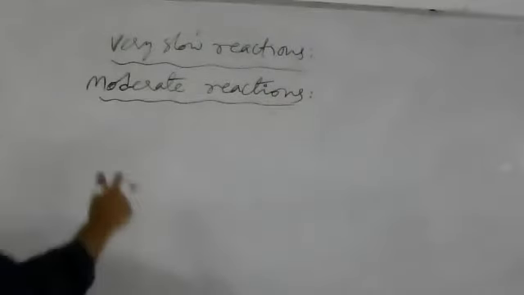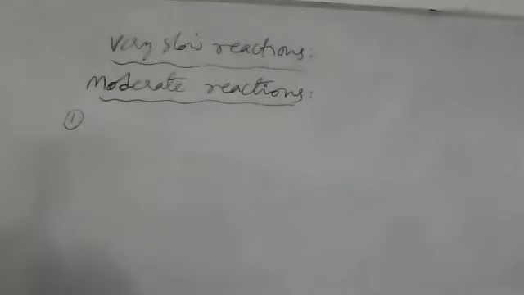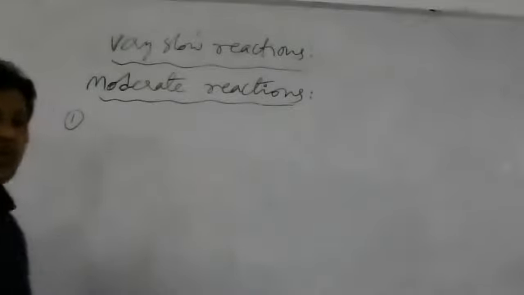So now in this case, what we take generally is the dissociation or decomposition of H2O2.